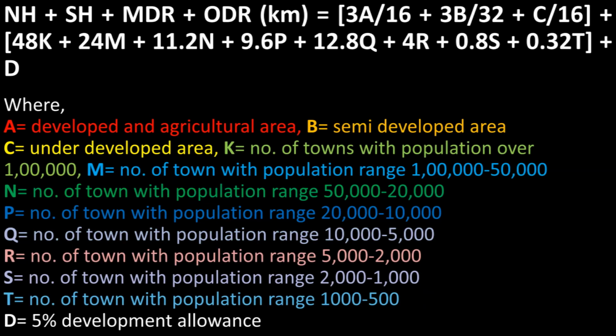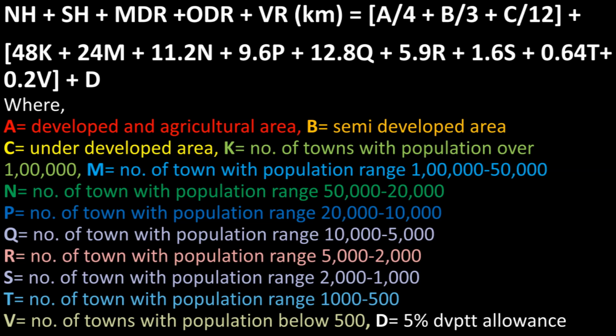Another formula for calculation of total length in kilometer for national highway, state highway, major district road and other district road combined is NH + SH + MDR + ODR in kilometer is equal to 3A/16 + 3B/32 + C/16 + 48K + 24M + 11.2N + 9.6P + 12.8Q + 4R + 0.8S + 0.32T + D, where the variables have their meaning as that in previous formula, and the new variable being S is the number of towns with population range 2000 to 1000 and T is number of towns with population range 1000 to 500.